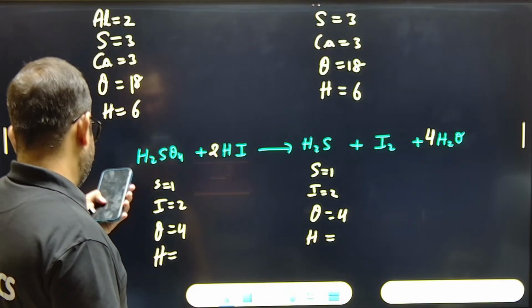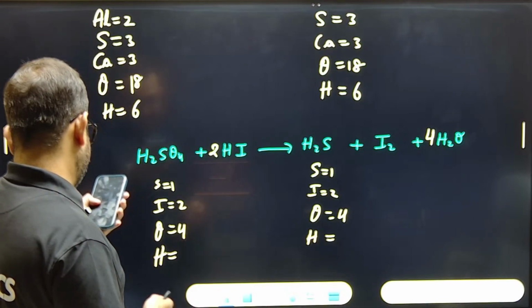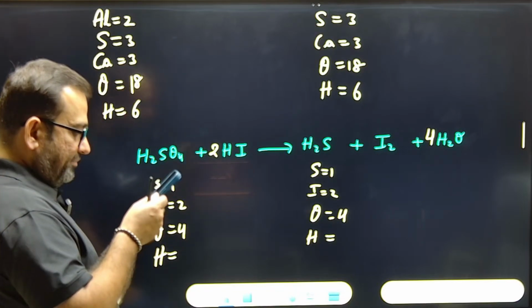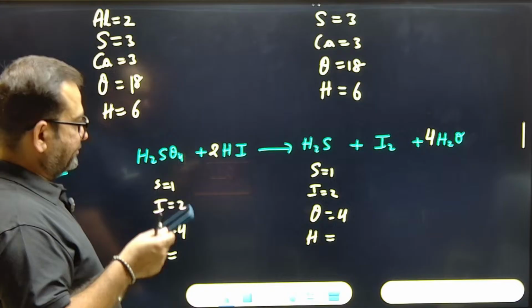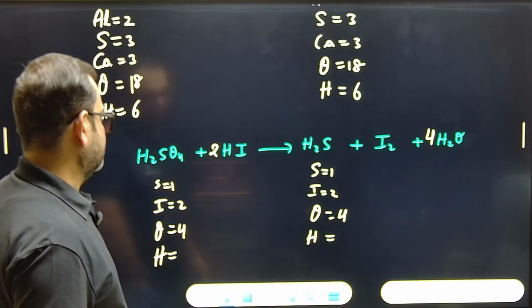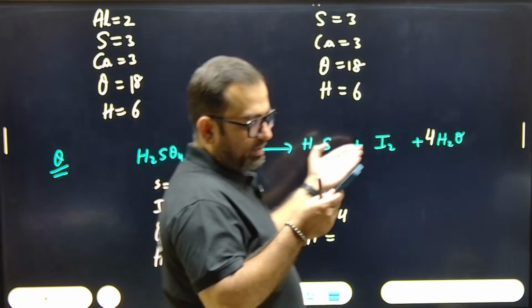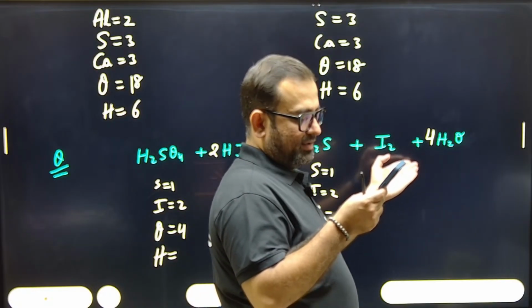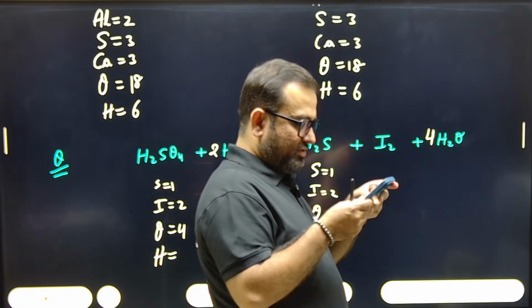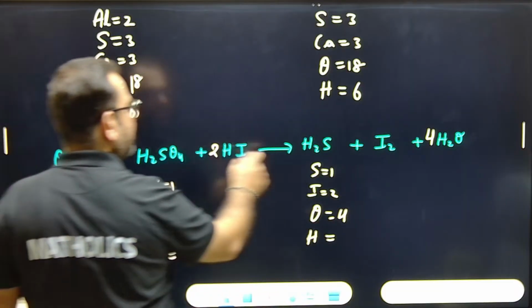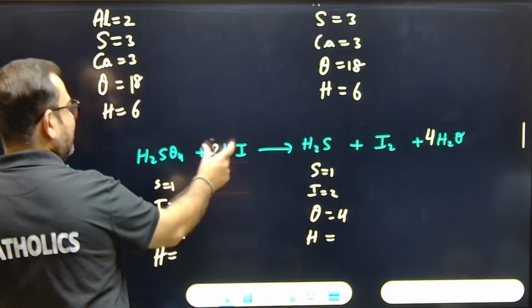See. If you do 2HI, oxygen it is 4. Here it is only 1. How can you balance it? Oxygen and hydrogen. No, no, no. We have to focus. This is a good question. Excellent question. Sulfur is 1. Okay. Iodine, we did 2. Here it is 2.